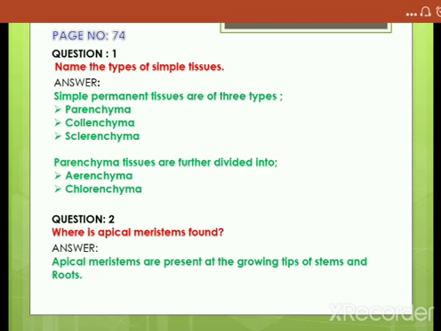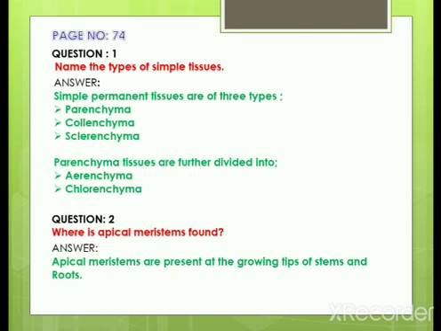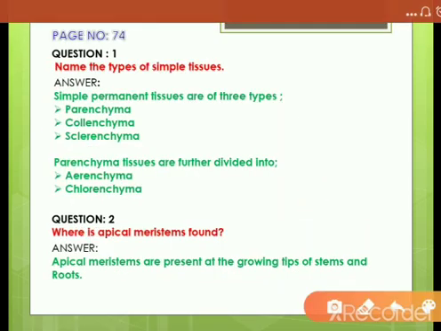Okay, what's the next question? Where are apical meristems found? I think all are very clear with this question. The answer is you can see them in the growing tips of the stems and the roots. Apex means tip, right?